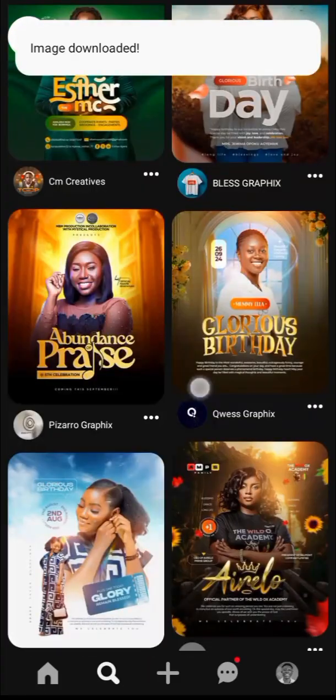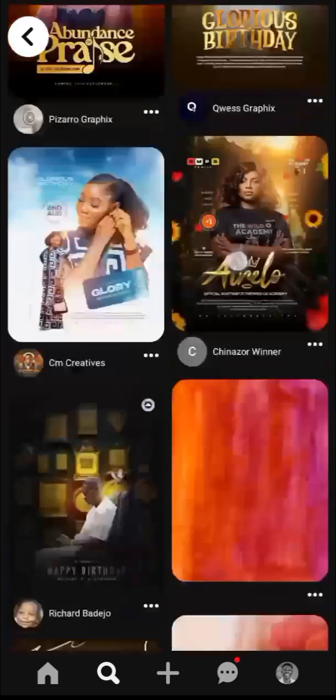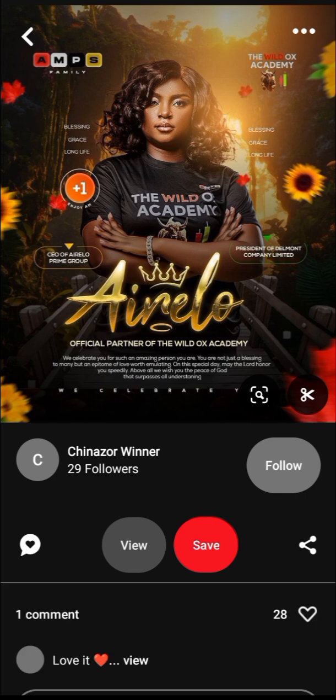So what I do when I want to, let's take for instance, I want to do a church flyer design. I can come to Pinterest and download 10 different church flyer designs. I'll get ideas from here, from here, from here, and make up one design. You cannot see me copy anybody's work or steal anybody's work. No. What I do is get inspiration from different designs and then combine them together to achieve one flyer. That is it.